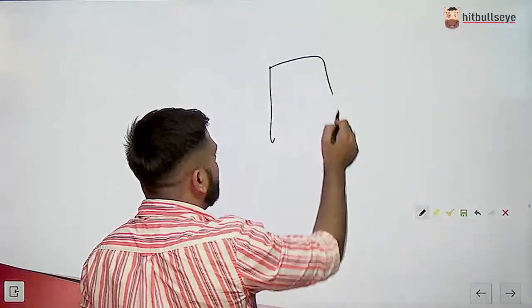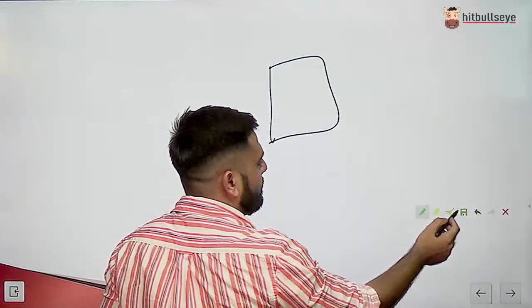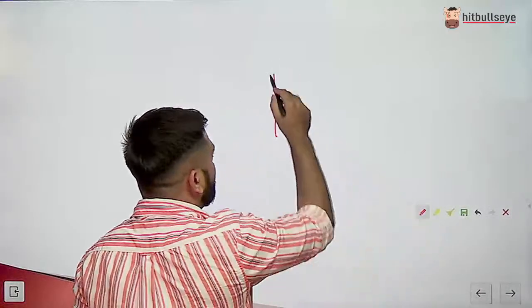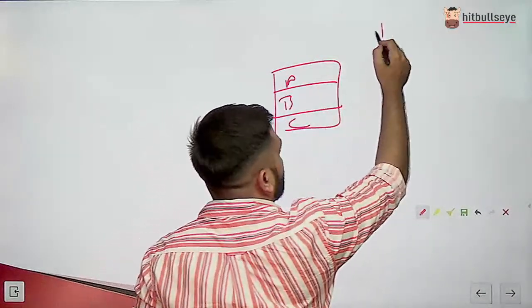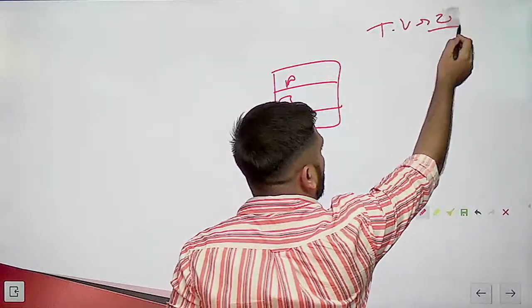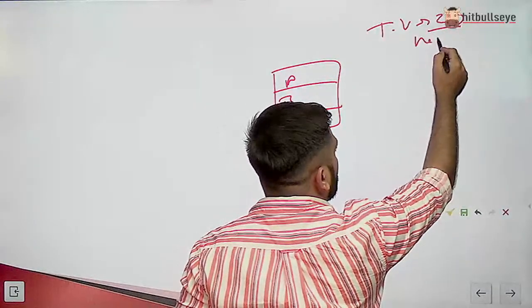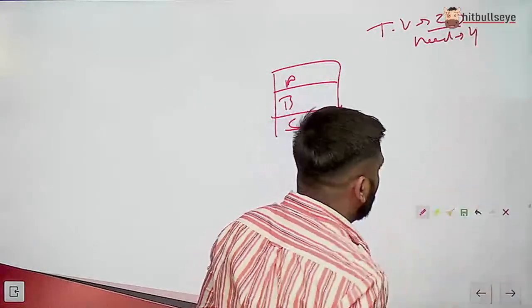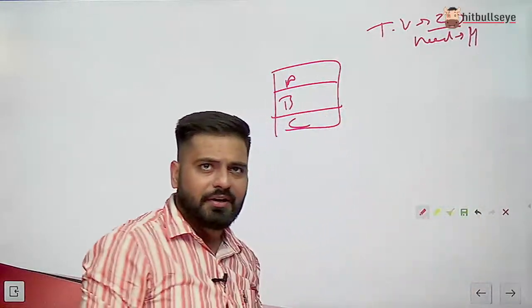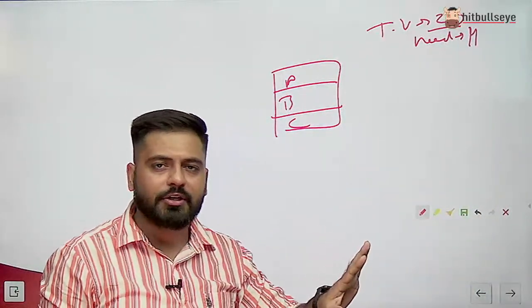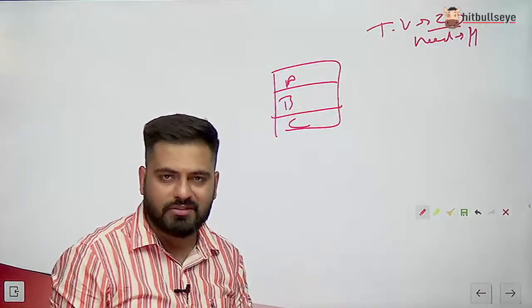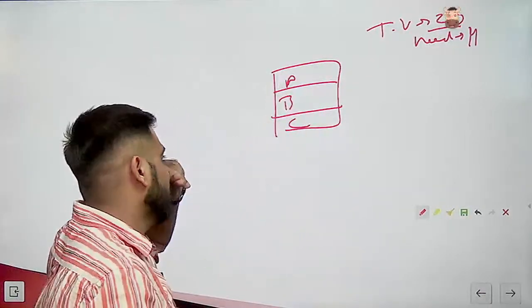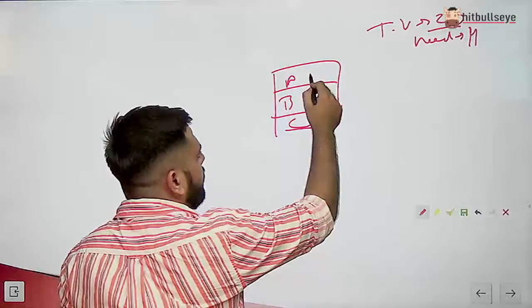For example, there is a ballot paper, right? There are three candidates A, B and C. Total votes 20. Need 11. But if there are two candidates, it is very easy for one candidate to get 50% plus 1. For the sake of an example, I am taking three candidates. For example, 1, 2 and 3.